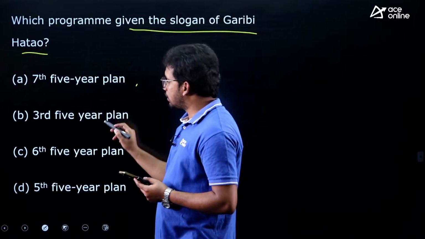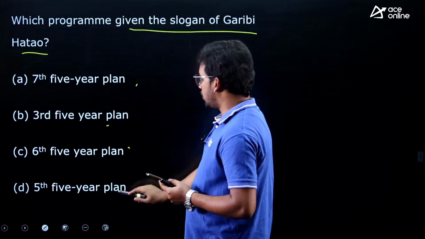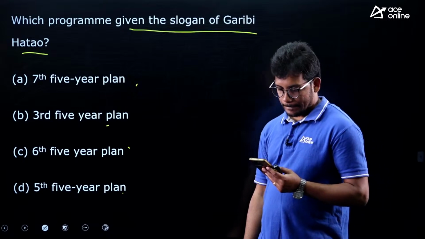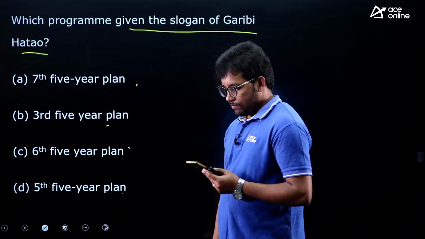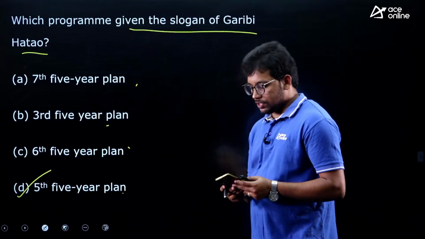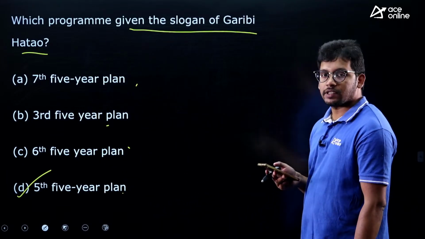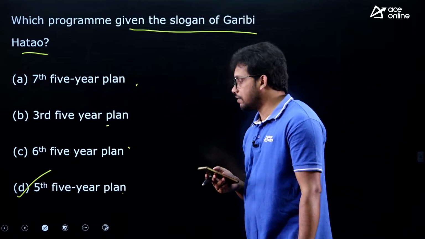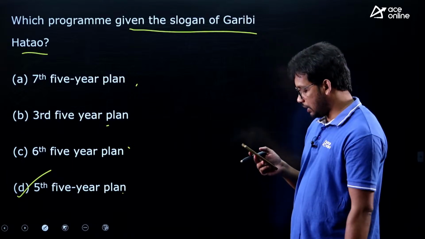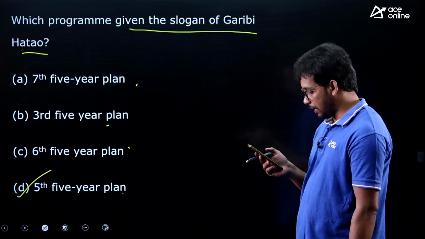Seventh 5-year plan, third 5-year plan, sixth 5-year plan and fifth 5-year plan. This is also a very direct popular question. Answer is D. That is, when Mrs. Indira Gandhi was the Prime Minister, she gave the slogan Garibi Hatao, right. So option D is the answer, fifth 5-year plan, correct.